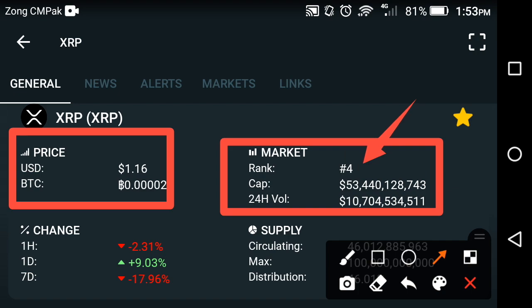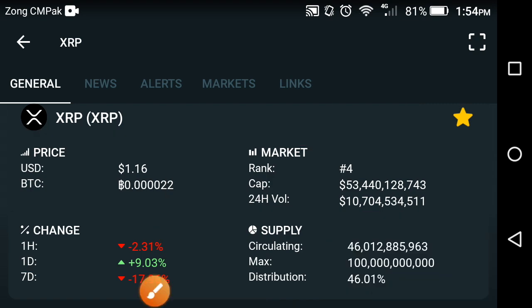Now, if we look at the last 1 hour change, at this time the current situation of the XRP Ripple coin has gone very badly, a negative 2.31% change in the last 1 hour frame. Now in the last 1 day, the price change in the XRP Ripple coin is positive 9.03%. Same like that, if we talk about the last 1 day price prediction, the last 1 day is about negative 17.96%.